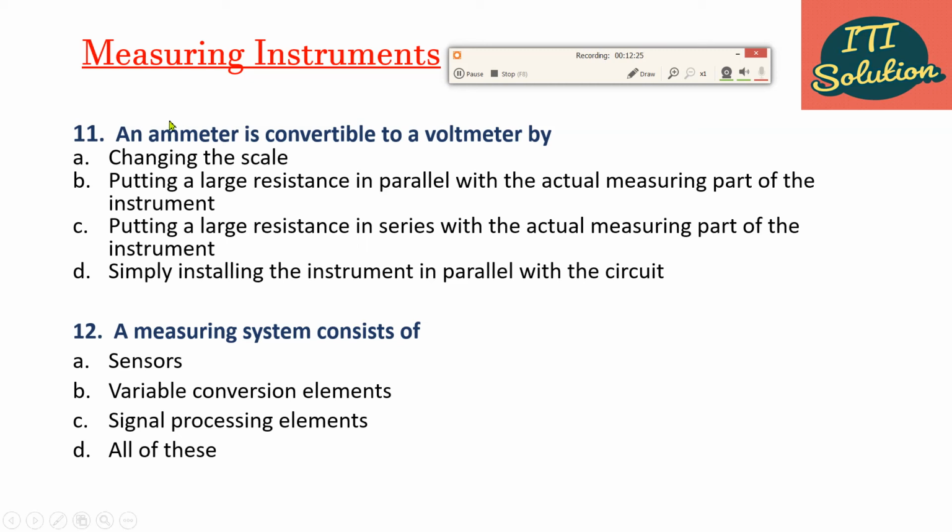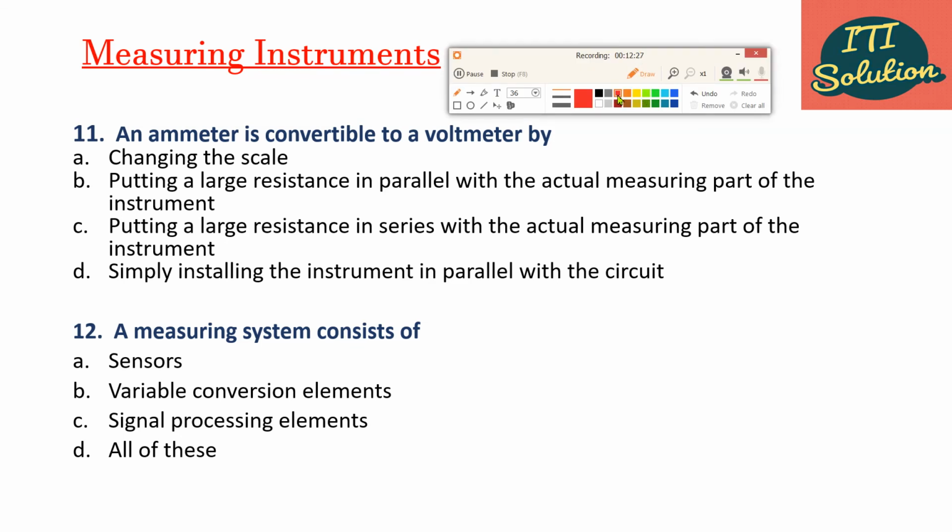And my correct answer is option C. An ammeter is convertible to a voltmeter by putting a large resistance in series with the actual measuring part of the instrument. Okay? Next question.